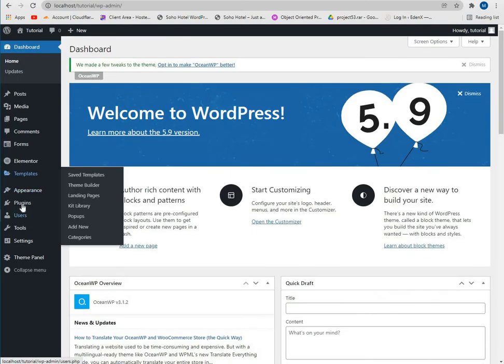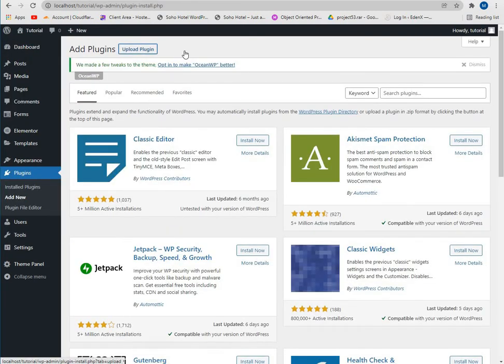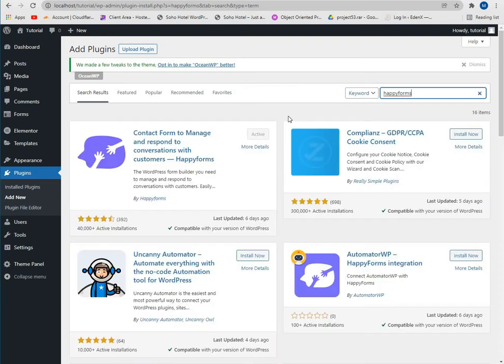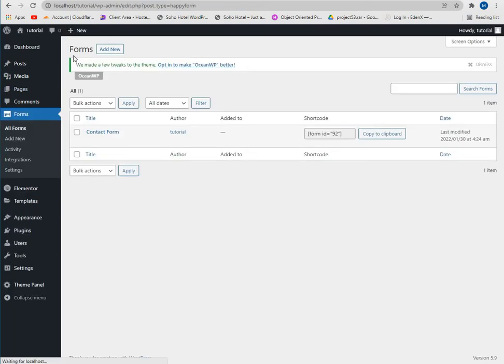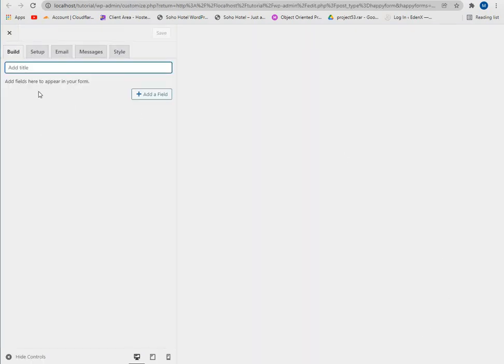First you have to install the plugin. So come here and add new and Happyforms, right, and then install it from here. When you install it, you will get a menu here. Let's add new. Let's give a name. The name will be contact, and you can add fields from here.